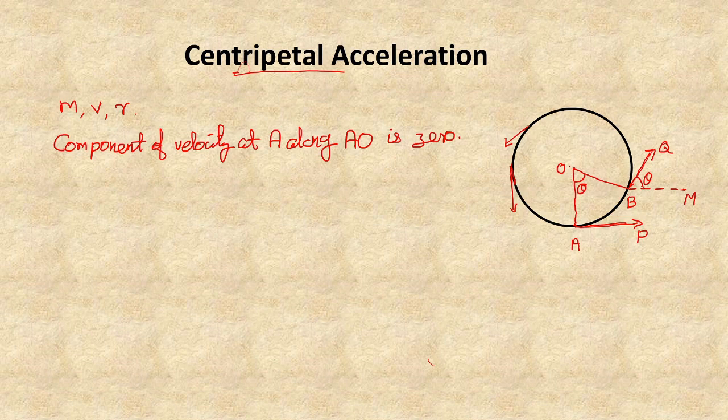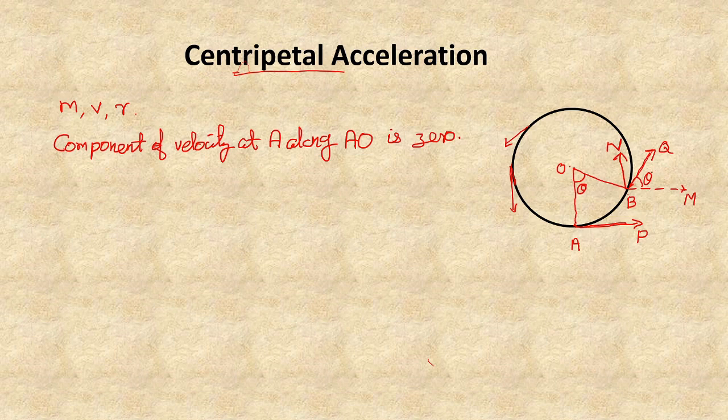Now we will look into the components at the point B. Here the velocity is directed along the tangent BQ. So we can split the vector into two components: one component along BM and another component along BN.